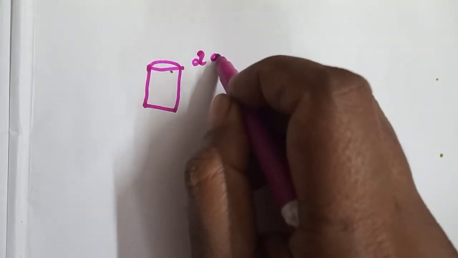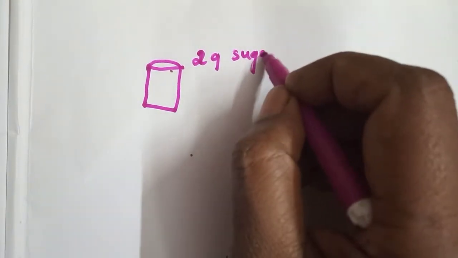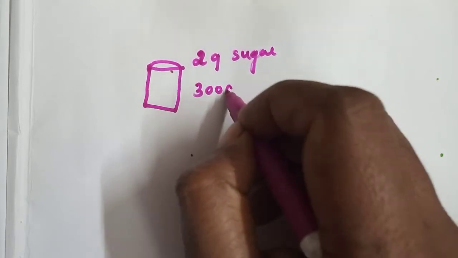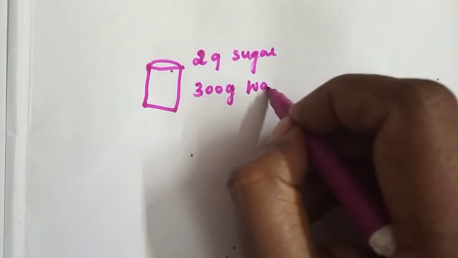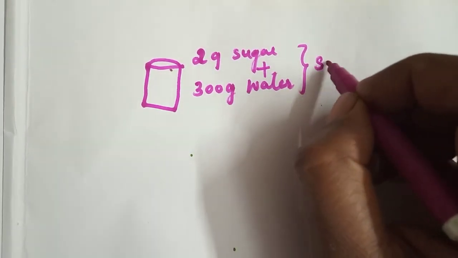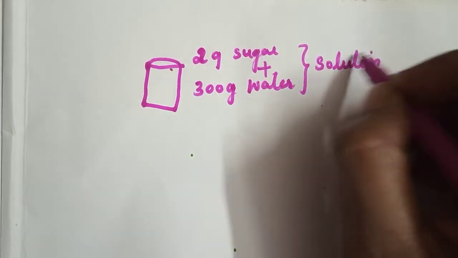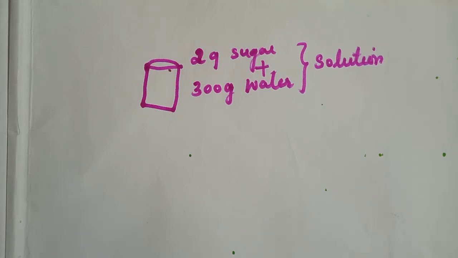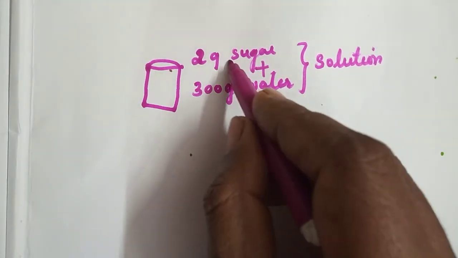Now we are going to see about the concentration of a solution. What is the concentration of a solution? The concentration of a solution is the amount of solute present in a given amount of the solvent or solution. Here we want to prepare one solution. We take 2 gram of sugar and 300 gram of water, and after mixing we get a solution. Understood? So the concentration of a solution is the amount of solute. Solute means what?